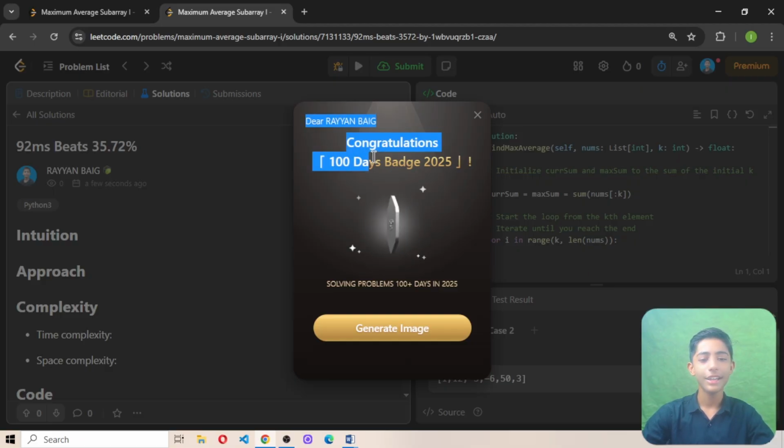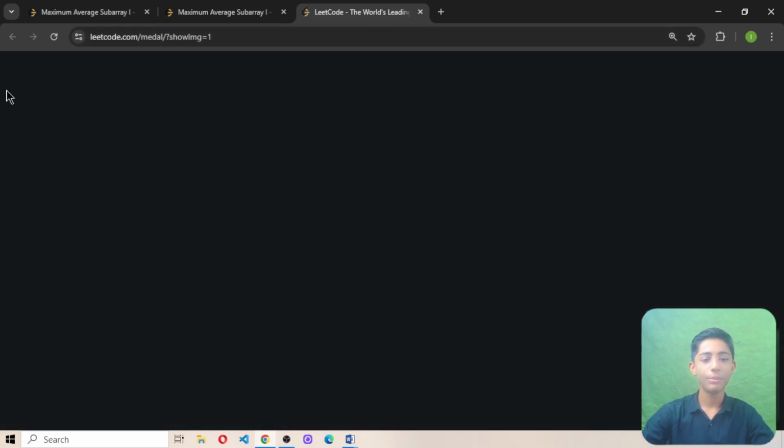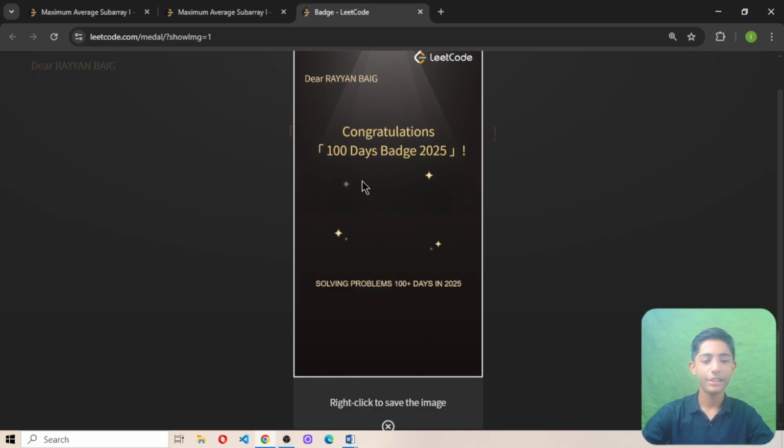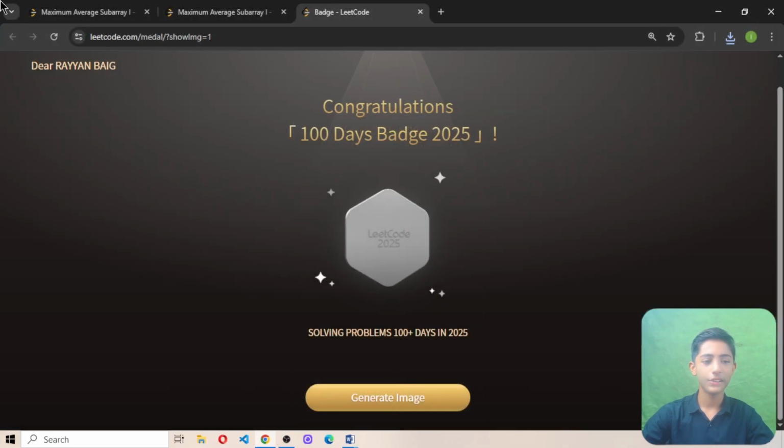And here you can see one more badge has come, the 100 Days Badge 2025. Congratulations, solving problems 100 plus days in 2025. You can see one more badge has come on my LeetCode Camp profile. Dear Rayyan, congratulations, 100 Days Badge 2025. Right click to save the image. Let me save this image. So I have saved that. Here you can see it.